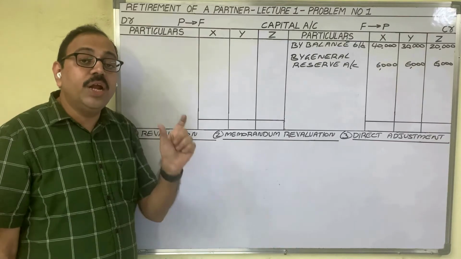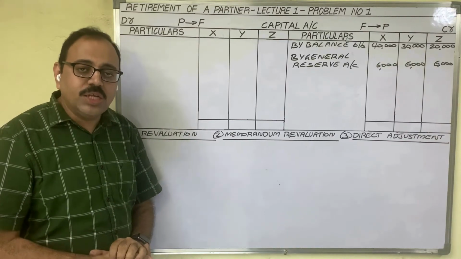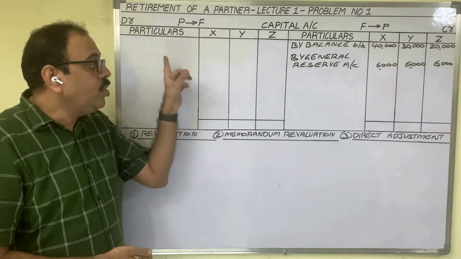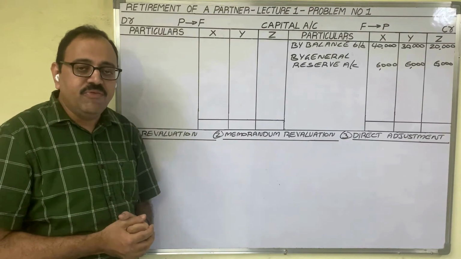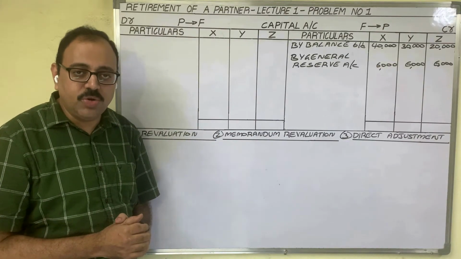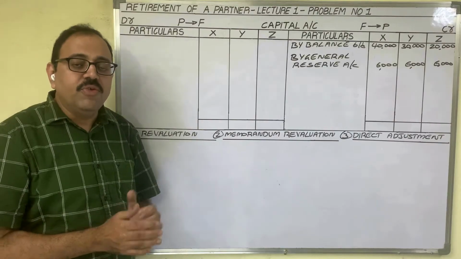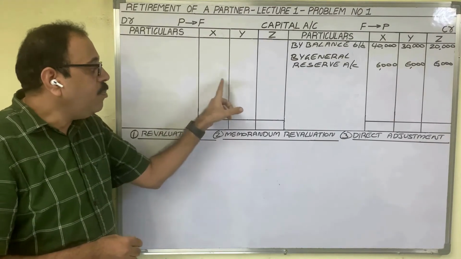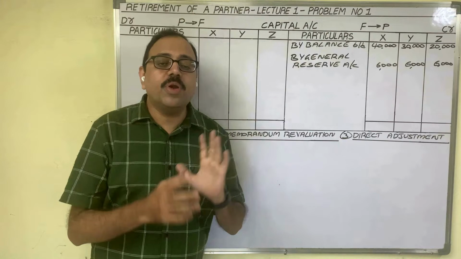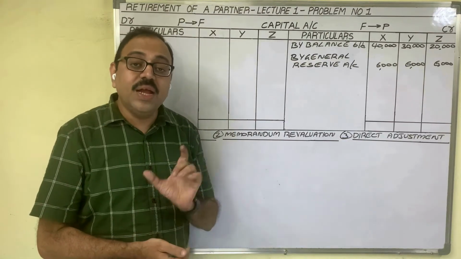What is the goodwill related sentence? Goodwill should be valued at 60,000 rupees. What is the meaning of that? They want to create goodwill in the firm with its full value, 60,000 rupees. This goodwill we should transfer to all partners' capital accounts in the old profit and loss ratio. Let us see the entry for that.